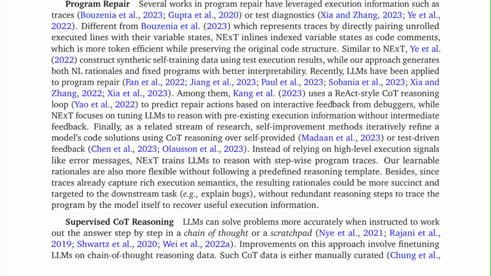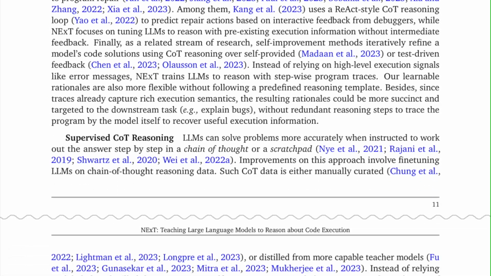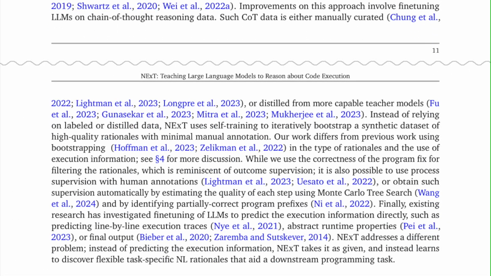Supervised CoT reasoning. Large language models can solve problems more accurately when instructed to work out the answer step by step in a chain of thought or a scratchpad. Improvements on this approach involve fine-tuning large language models on chain-of-thought reasoning data. Such chain-of-thought data is either manually curated or distilled from more capable teacher models. Instead of relying on labeled or distilled data, NExT uses self-training to iteratively bootstrap a synthetic dataset of high-quality rationales with minimal manual annotation. Our work differs from previous work using bootstrapping in the type of rationales and the use of execution information. See Appendix A, Point 4 for more discussion.